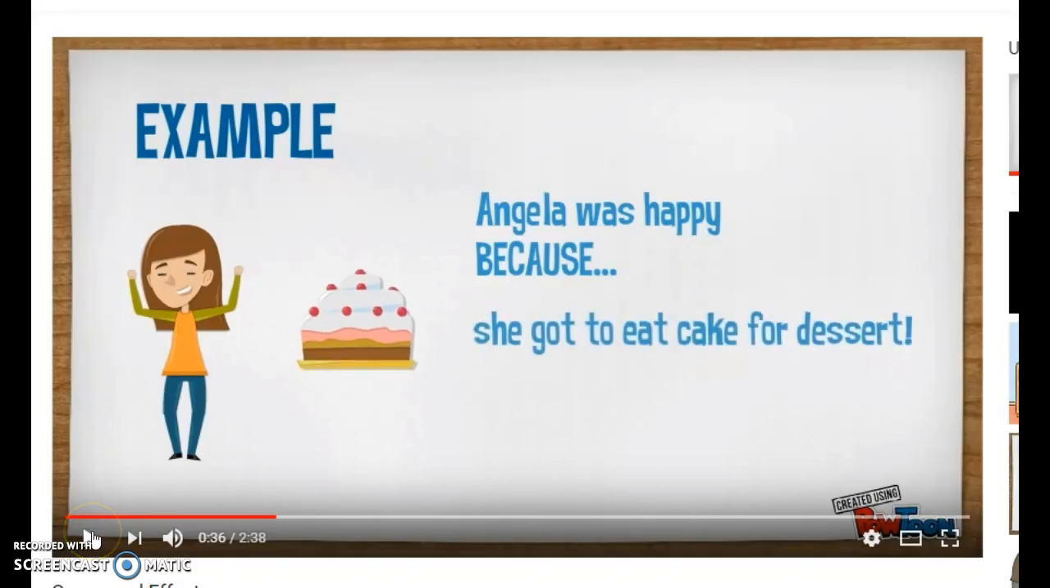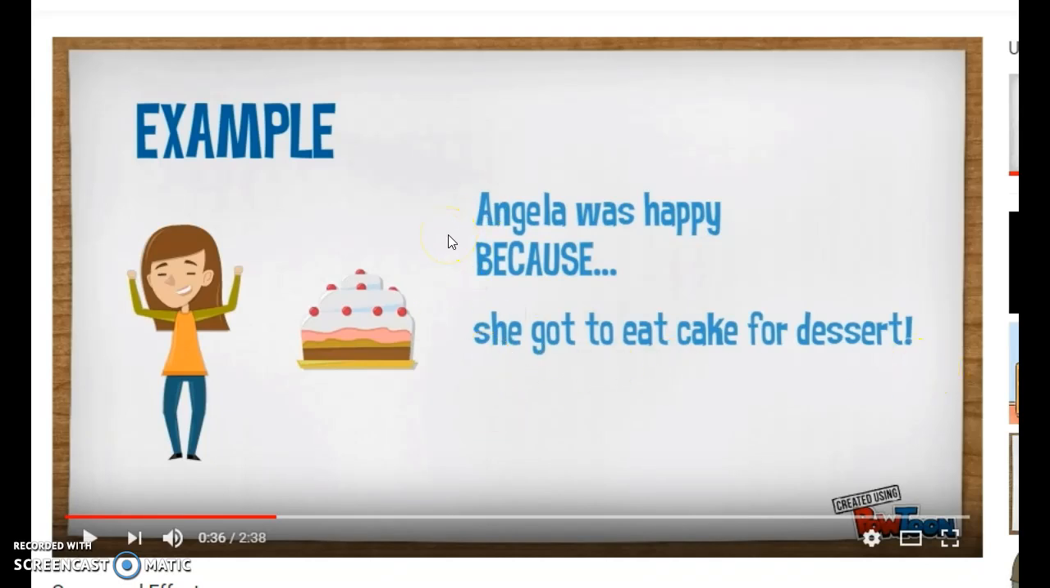Okay, here's an example of a cause and effect relationship. Angela was happy because she got to eat cake for dessert. So the event that was the why, the cause here, is she got to eat cake. That happened first. She had to eat the cake before she could be happy. But in the text you see how the effect is actually stated first. And later on in the text we see the cause. So just be mindful of that.